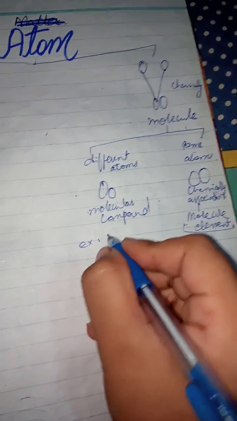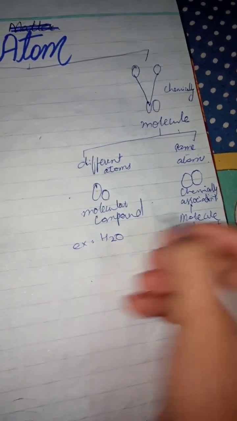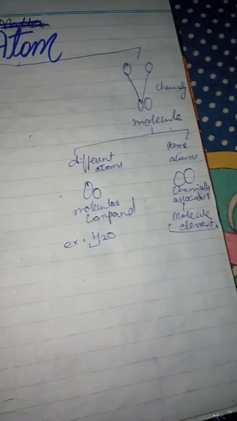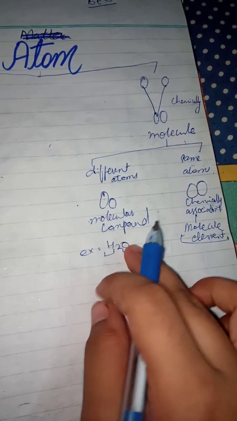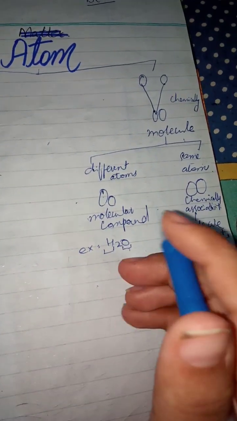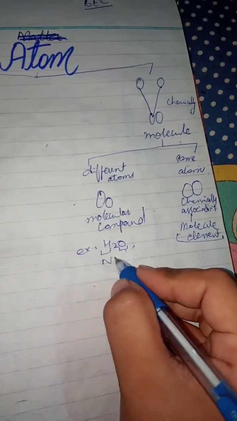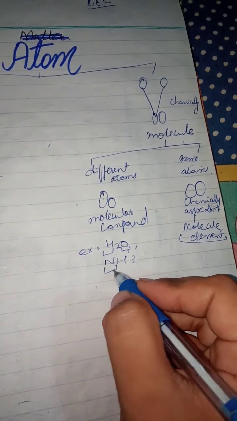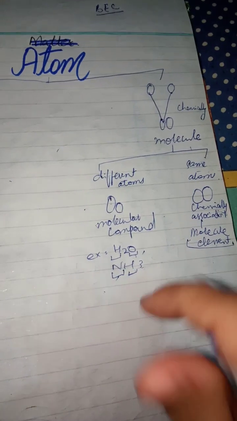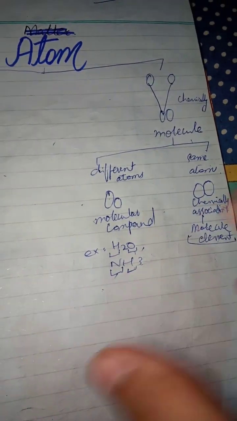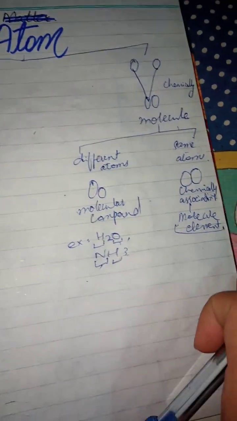If we talk about examples of both, here the examples could be H2O. H is hydrogen, which is an element, and O is oxygen. So these both are different, not the same. Another is NH3, which is ammonia, with separate hydrogens, three of them, so here we have used different atoms.